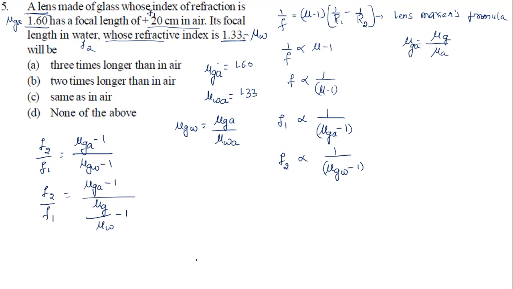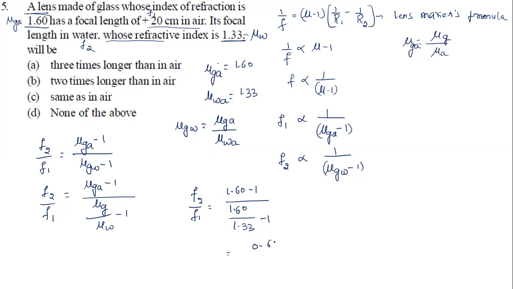Now I need to find the second focal length. So F2 by F1 is equal to mu of glass, given as 1.60, minus 1, divided by mu of glass, 1.60, divided by mu of water, 1.33, minus 1. This is going to simplify.